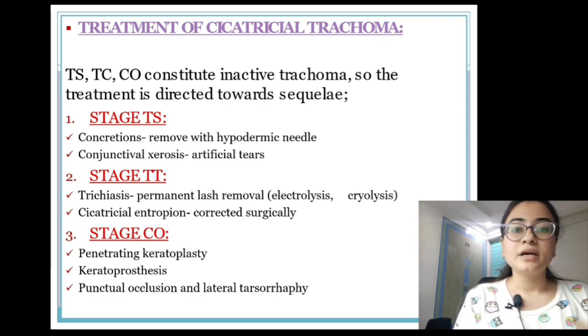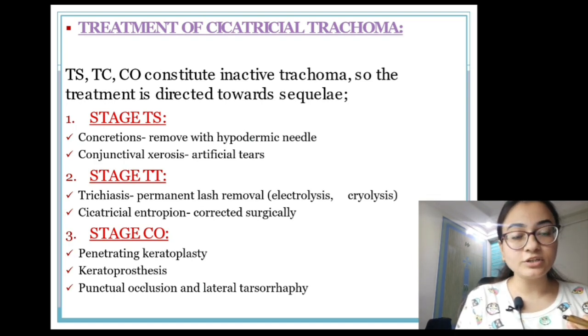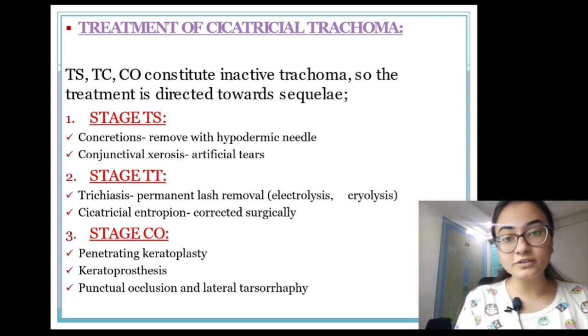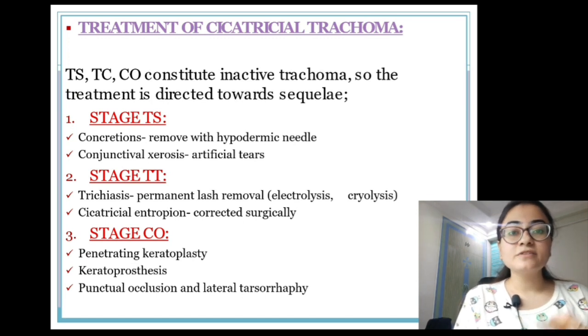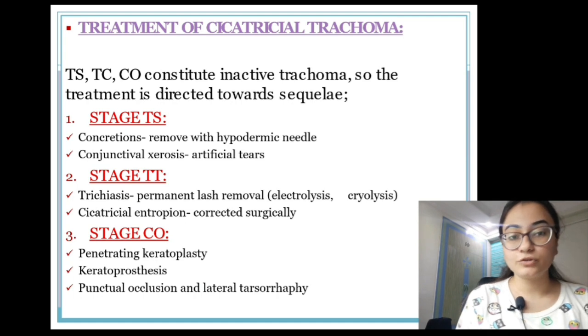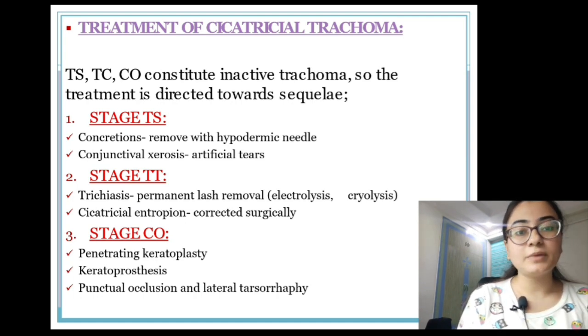Stage TT, in this you have trichiasis, that means misdirection of the cilia of the lid. So you have to do permanent lash removal, like you can do electrolysis or you can do cryolysis. Then you have cicatricial entropion, that means the inward folding of the lid margin. For that you have to correct it surgically. Then we have stage CO, that means corneal opacity. For that you can do penetrating keratoplasty, keratoprosthesis, and punctal occlusion and lateral tarsorrhaphy.